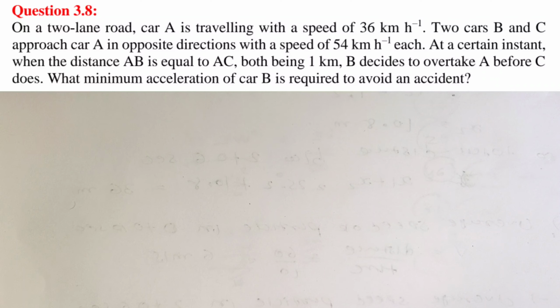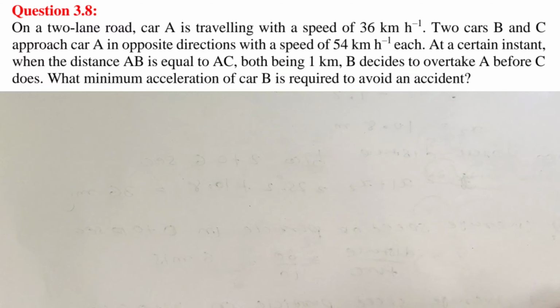On a two-lane road, car A is traveling with a speed of 36 km per hour. Two cars B and C approach car A from opposite directions with a speed of 54 km per hour each. At a certain instant when the distance AB is equal to AC, both being 1 km, B decides to overtake A before C does. What minimum acceleration of car B is required to avoid an accident?